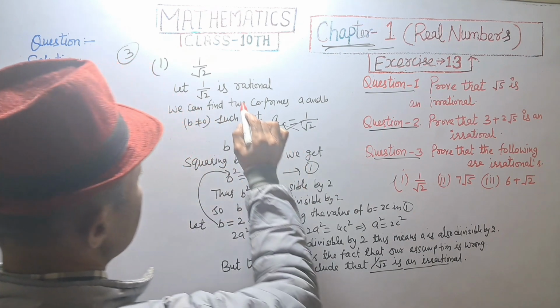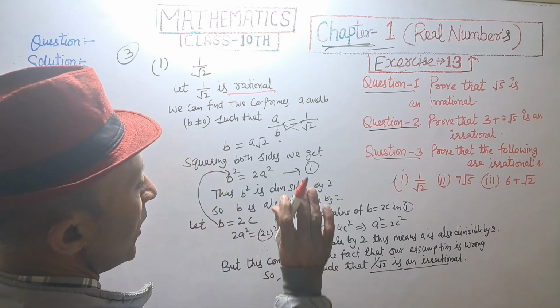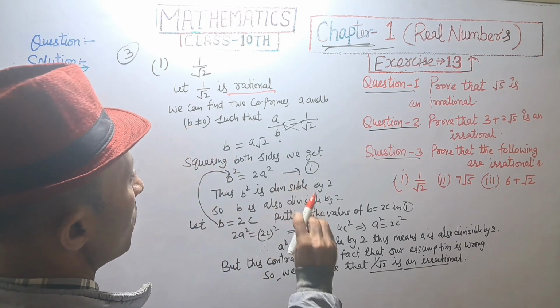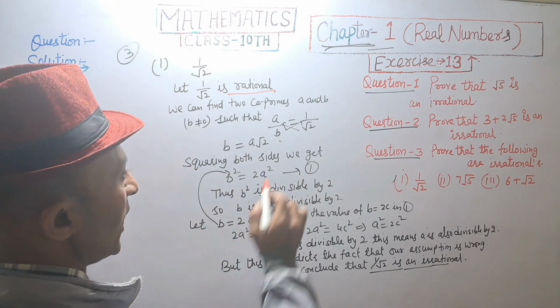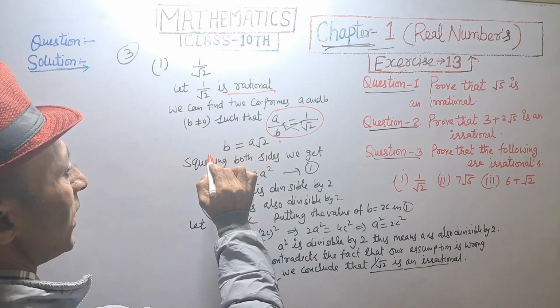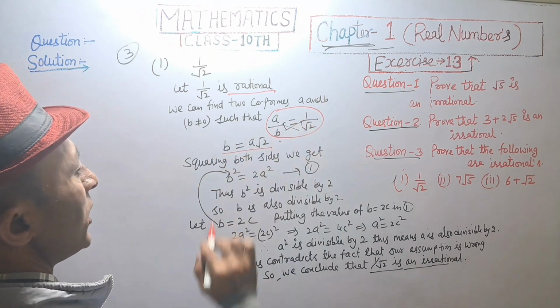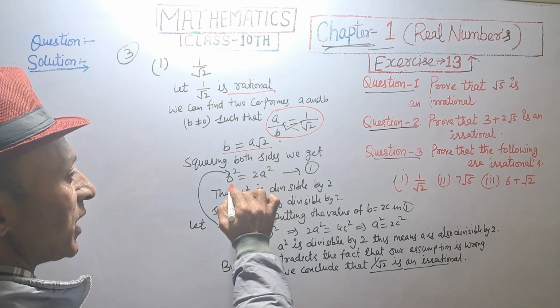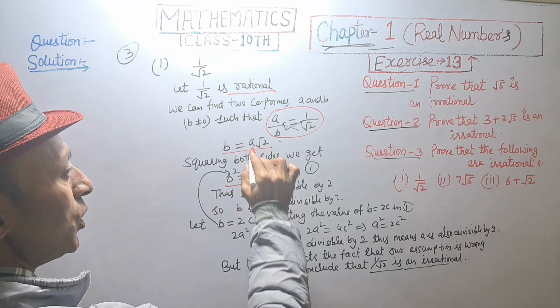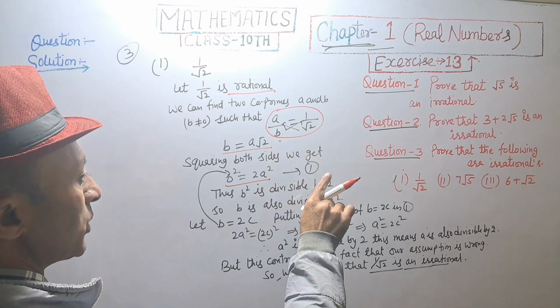Let us assume it's rational. 1 upon root 2 is rational, and we can find two co-primes a and b such that a upon b is equal to 1 upon root 2. Root 2 multiplied by a and b multiplied by 1, then we get b is equal to a root 2. Squaring both sides, b square is equal to a square root 2 square. That root square is cancelled, but 2a square.